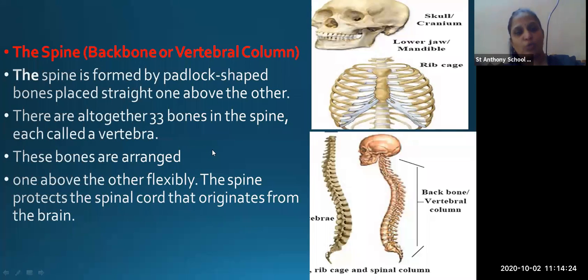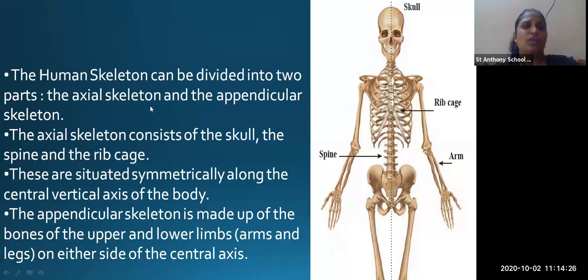Now let's see about the appendicular skeleton. The human skeleton can be divided into two parts, as I said, the axial skeleton and the appendicular skeleton. The axial skeleton consists of the skull, spine and the rib cage, whereas the appendicular skeleton is made up of the bones of the upper and lower limbs.